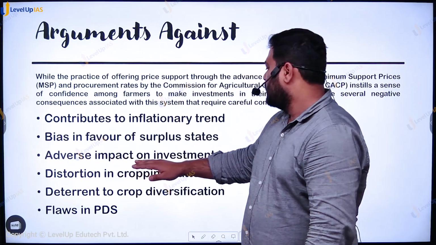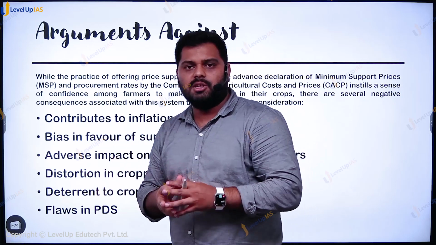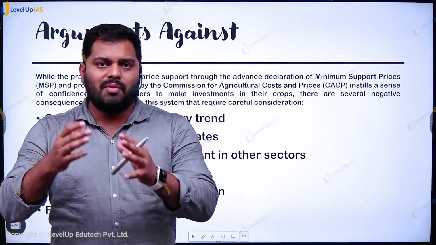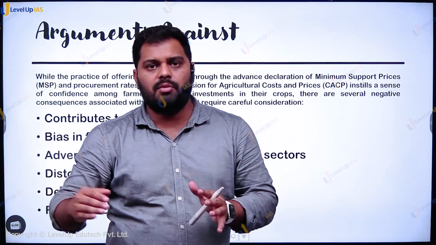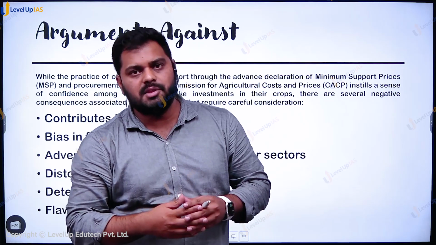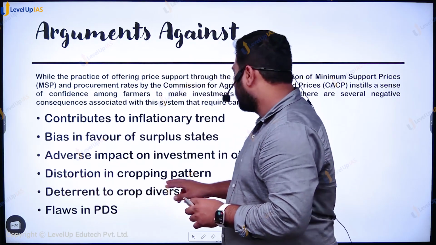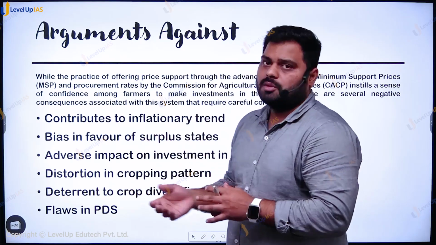Thirdly, there is an adverse impact on investment in other sectors. Government is spending too much on the MSP, and you will find that they are left with less money to invest in other sectors or even for technological improvement in the farm sector itself. That may be one of the implications of it. Fourth, distorting the cropping pattern and deterrence to crop diversification.